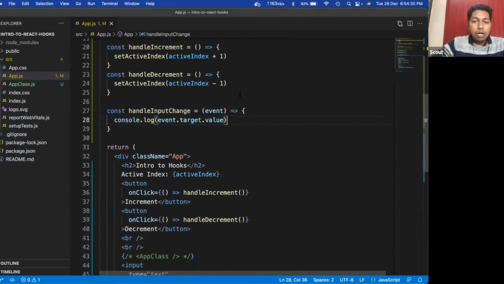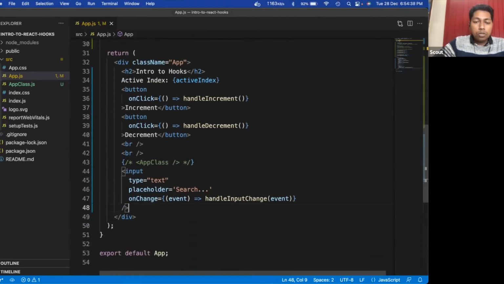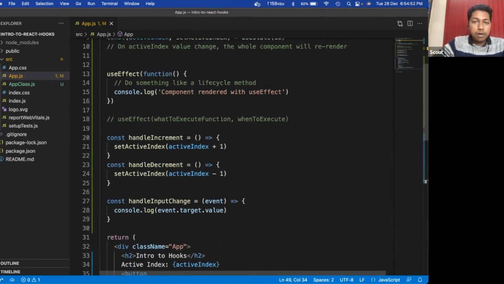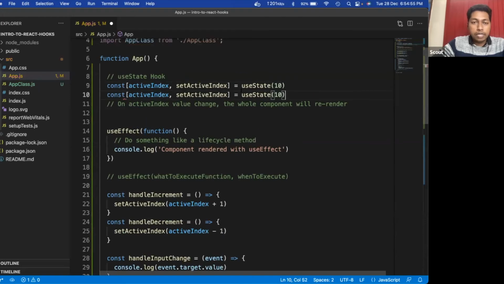Okay, so now let's say I want to show this value here. How would I do that? Similar to whatever we did for this active index, we have to define a new state like searchString, and a new function called setSearchString. The initial value is null. And here we will use this function.